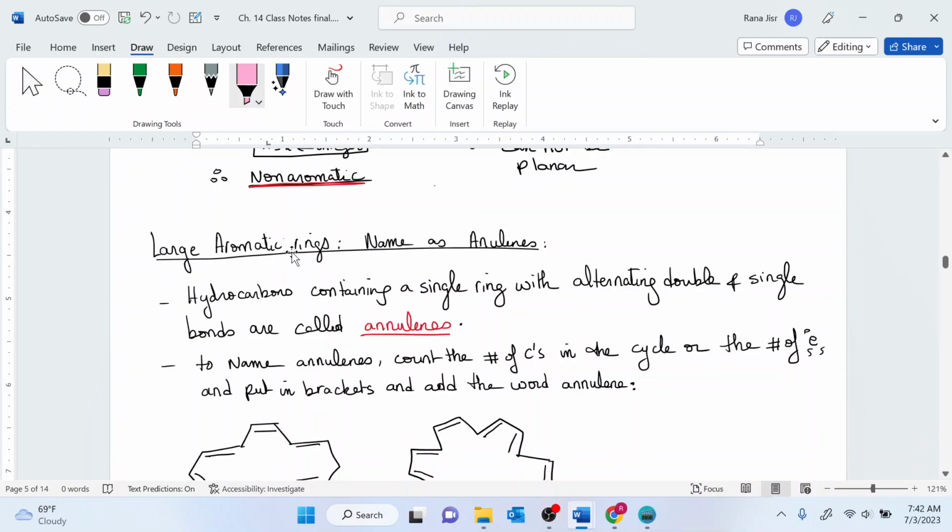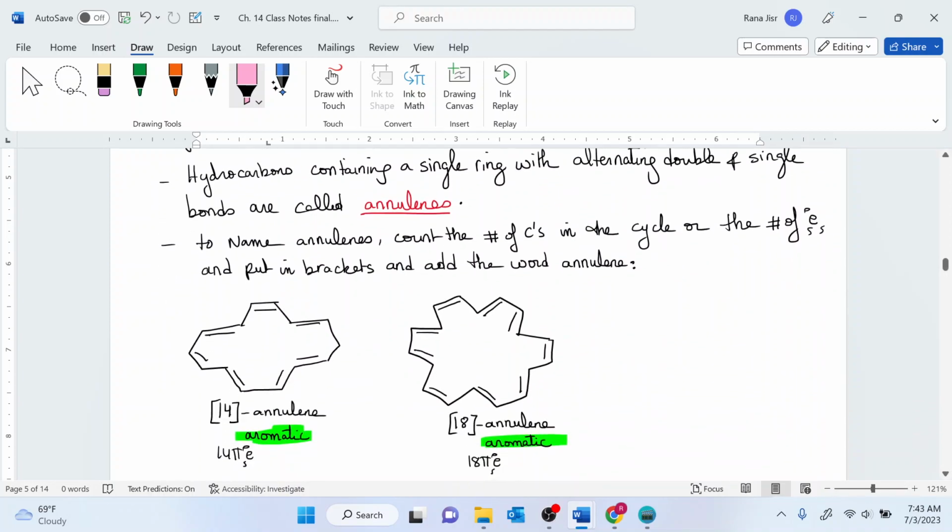If we have aromatic rings that are more than 10 carbons, so 10 carbons is not aromatic. So for rings that are more than 10 carbons and they are conjugated, these are considered to be aromatic. And we name those as annulenes. Annulenes have single and double bonds alternating. This is how we draw them.